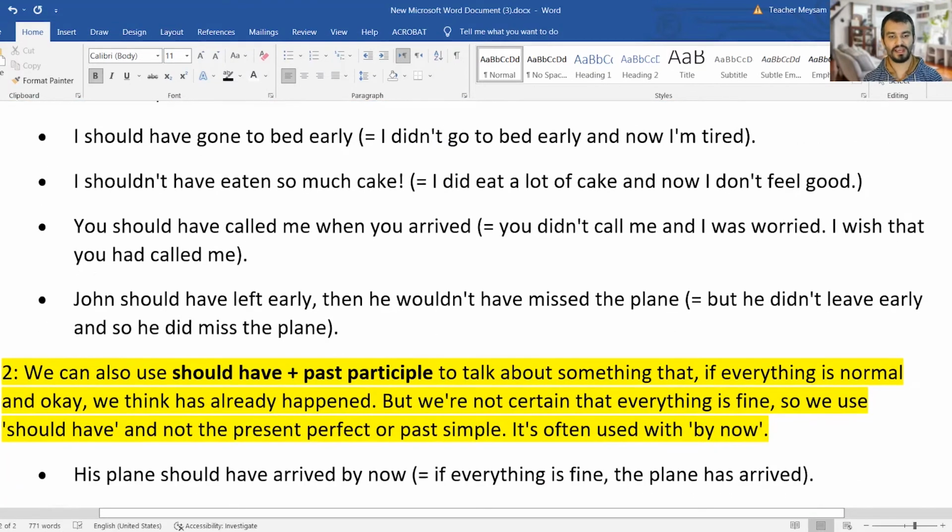John should have left early. Then he wouldn't have missed the plane. He should have left early, but he didn't do it.